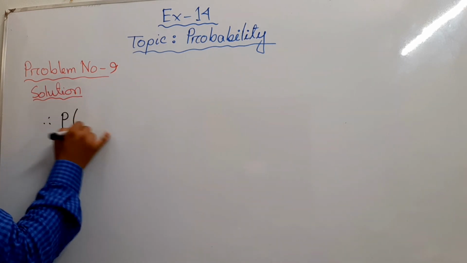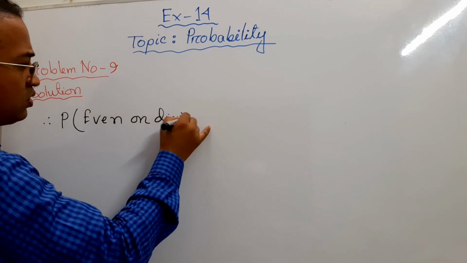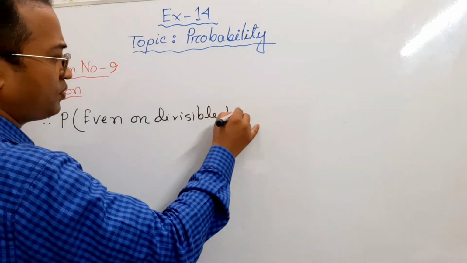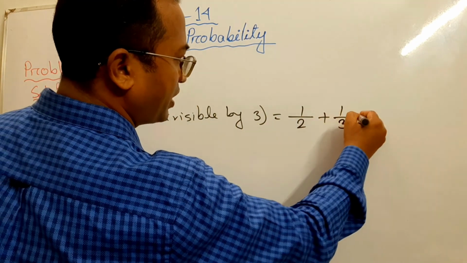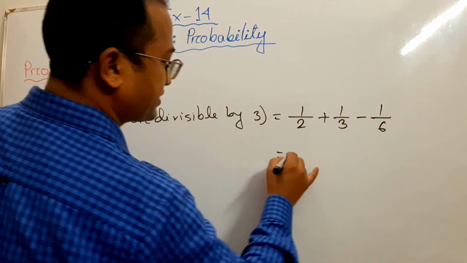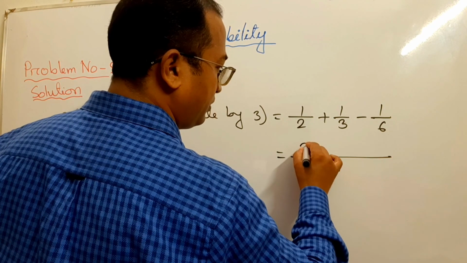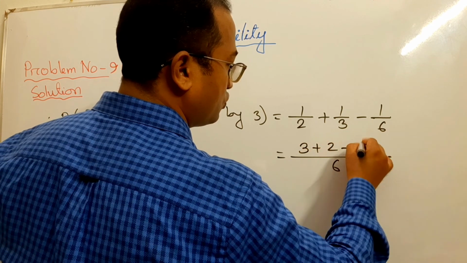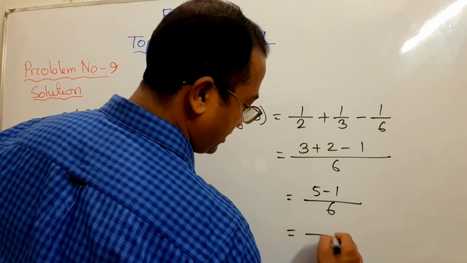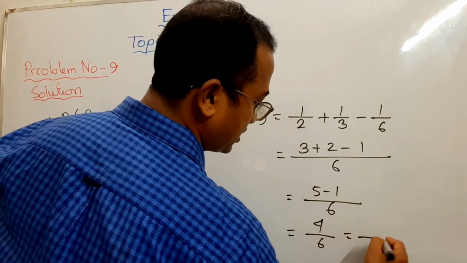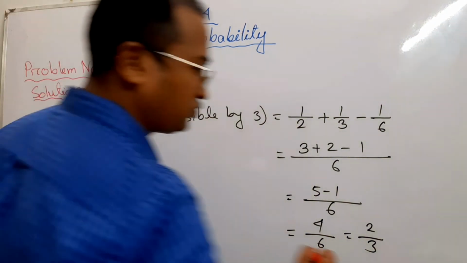Therefore, the probability to be an even number or divisible by 3 is 1 by 2 plus 1 by 3 minus 1 by 6. Now calculate it. 6, 3, 2, 1, that is 5 minus 1 by 6, that is 4 by 6, that is 2 by 3. This is our answer.